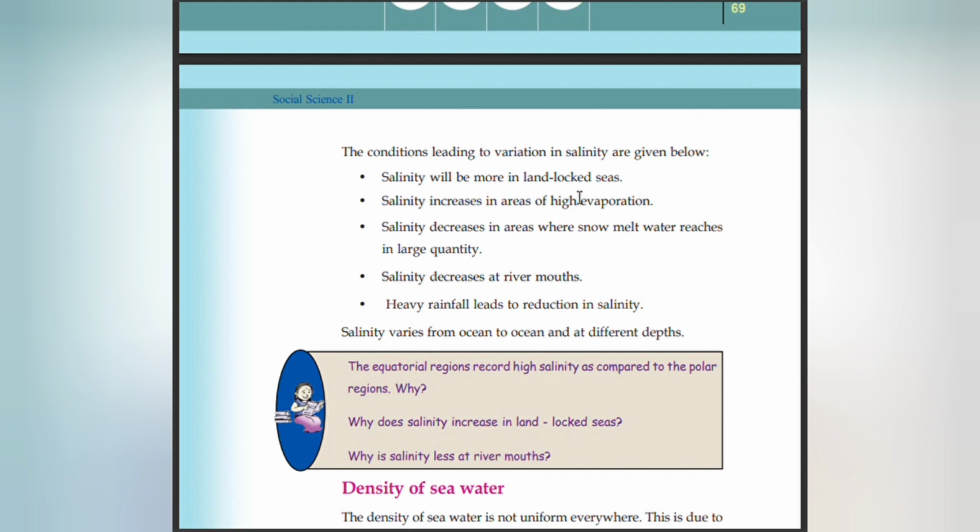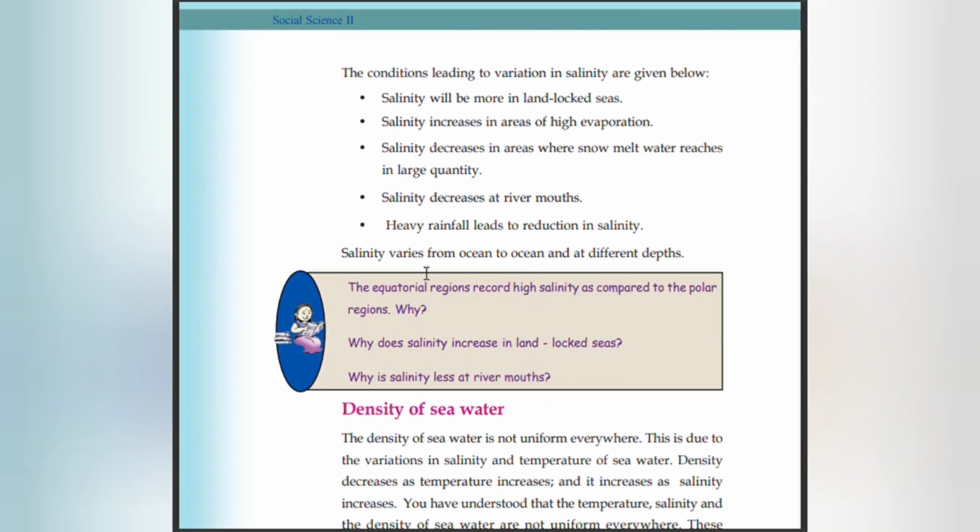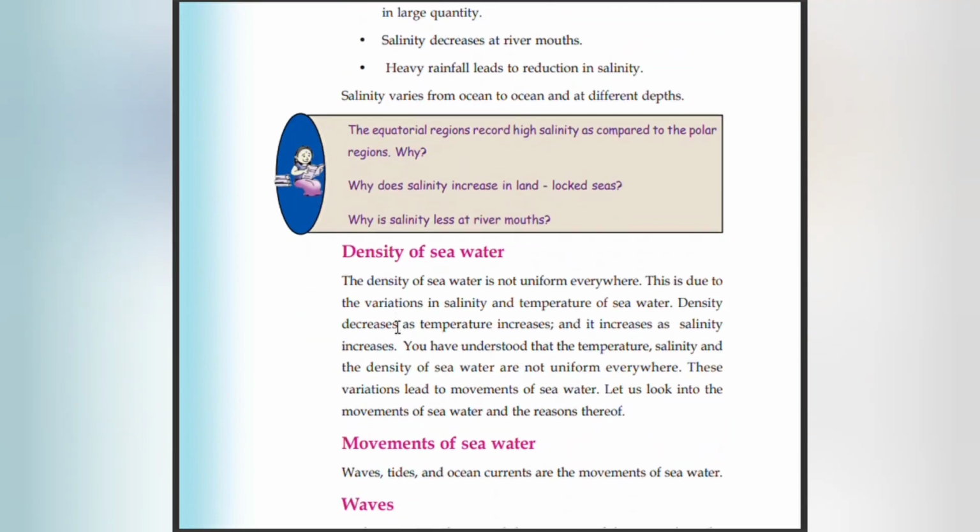Conditions leading to variation in salinity. Salinity will be more in landlocked seas. Salinity increases in areas of high evaporation. Salinity decreases in areas where snow melts and water reaches in large quantity. Salinity decreases at river mouths. Heavy rainfall leads to reduction in salinity. Salinity varies from ocean to ocean and at different depths.